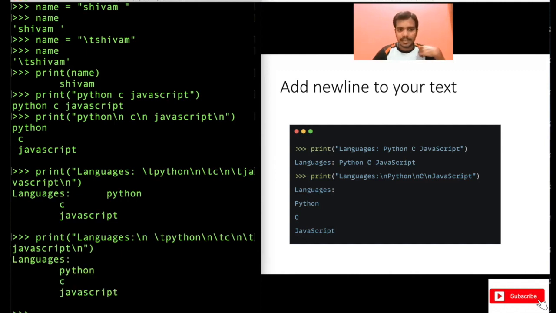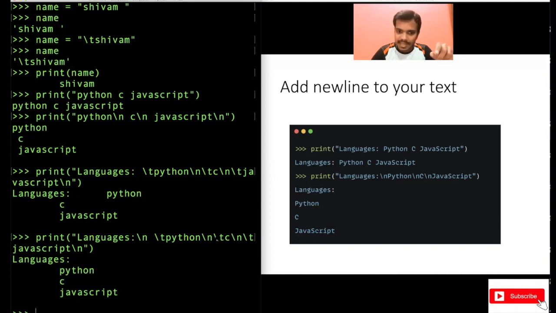So what did I do? I used languages. Then I used \n. \n is for new line. So after languages gets printed on the screen, you are going to enter a new line. Then I have used \t here, right? \t is for additional space at the beginning. So it will have some additional space at the beginning. That's what you see. Then I am telling it to print Python and again \n. That means after printing Python, again enter a new line because \n is there.